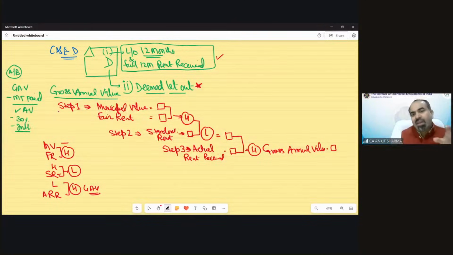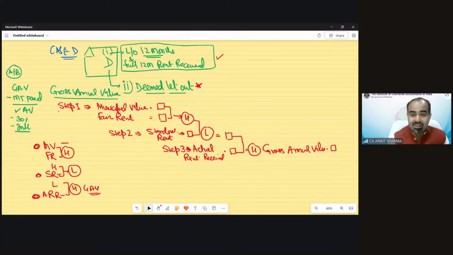In the same way, in case of deemed let out, ARR would always be a dash. There would not be any actual rent received, so automatically this lower value would be your GAV. So if municipal value, standard rent or actual rent received is not given in the question, then kindly use a dash in place of that.